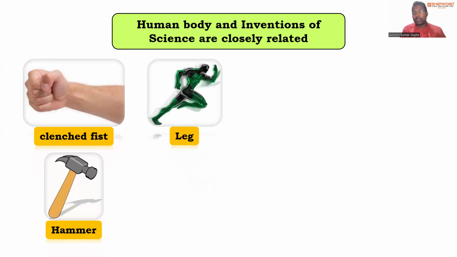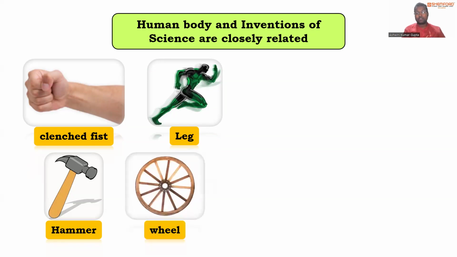Legs. Why are the legs used? Legs are used for motion. We can run around, right? So the invention that comes into our science is the wheel. A wheel is a device through which a thing can be moved from one place to another place.